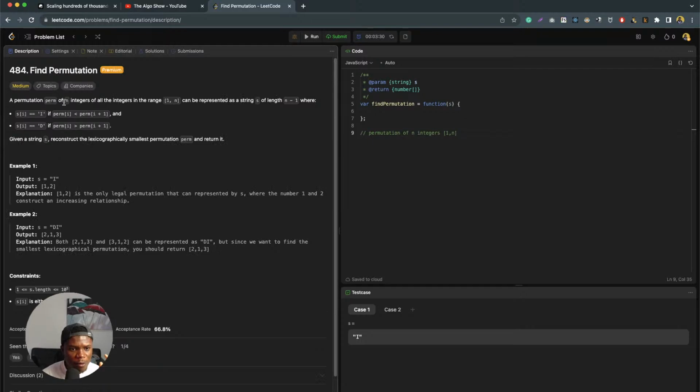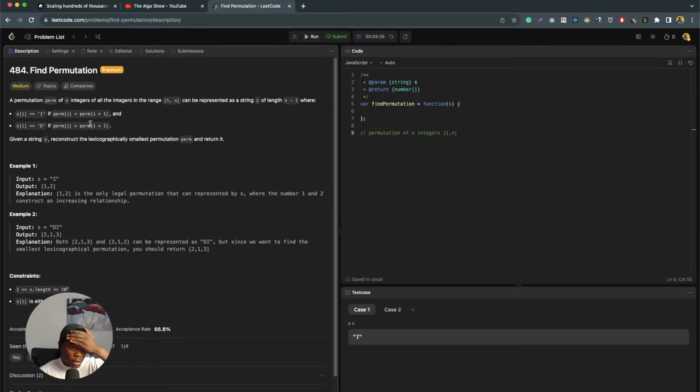A permutation perm of n integers of all the integers in the range 1 to n can be represented as a string of length n minus 1, where string i equals I if perm i is less than perm i plus 1.